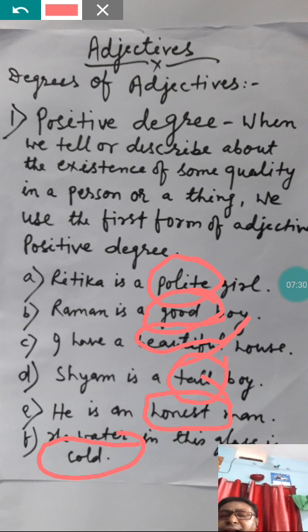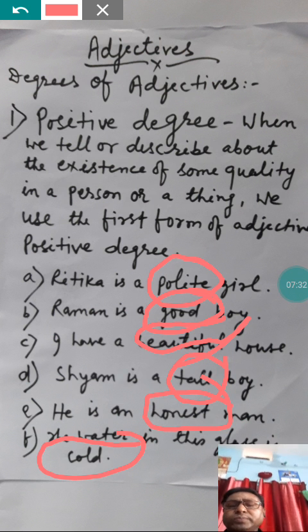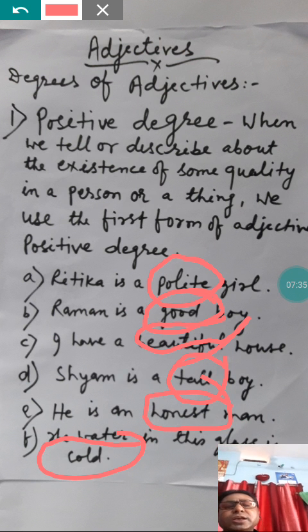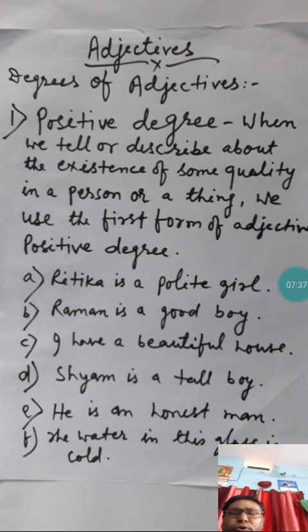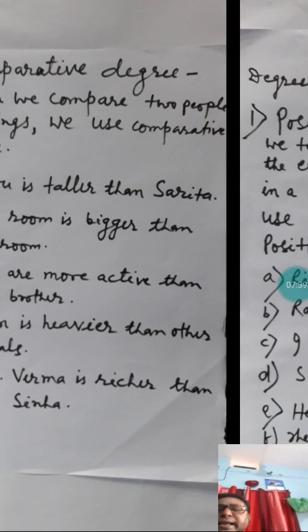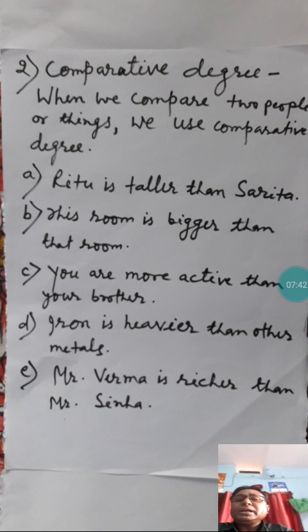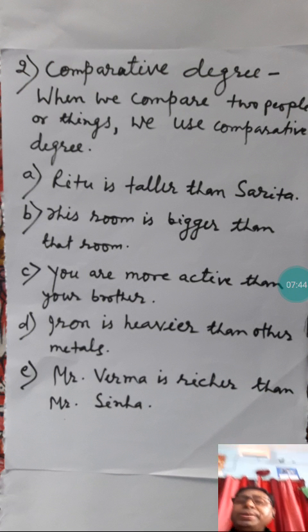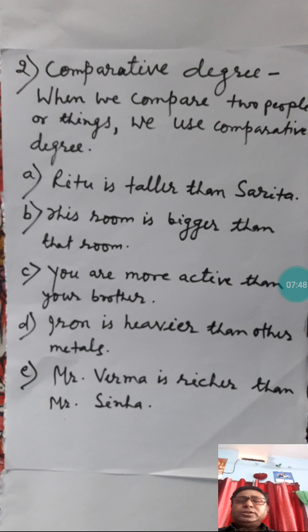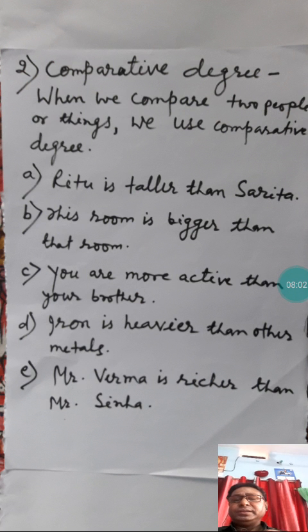So these words are adjectives, first form in the first degree, that is positive degree. Now let us proceed and see the second degree, that is comparative degree. When we compare two people or things, we use comparative degree, the second form of degree.